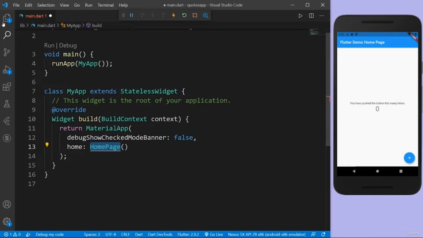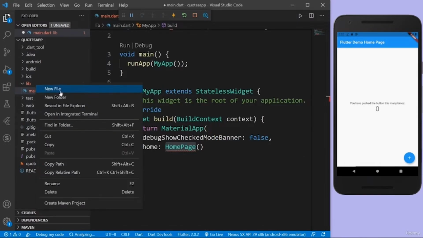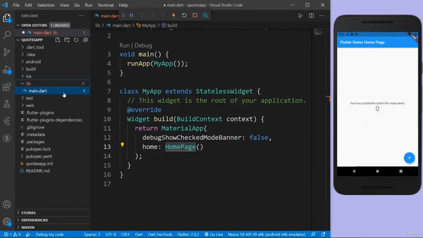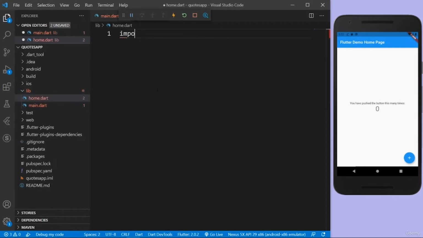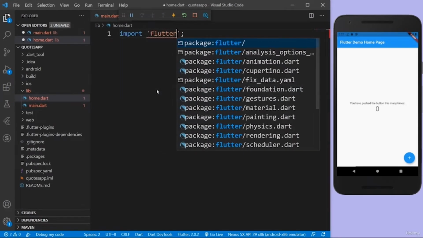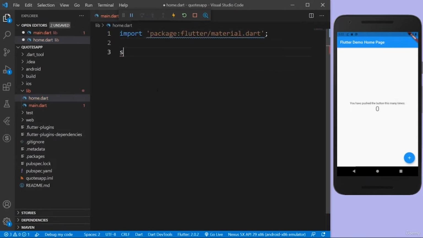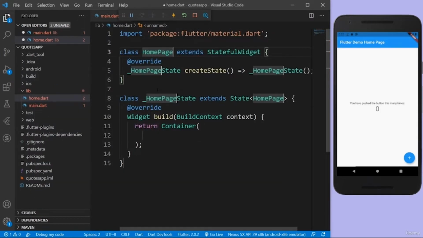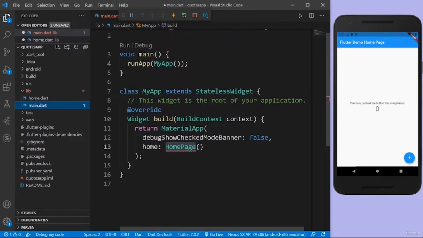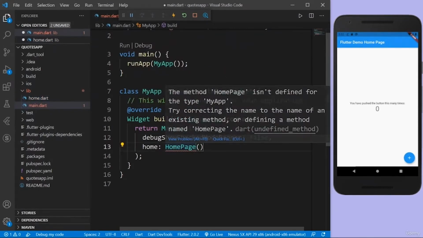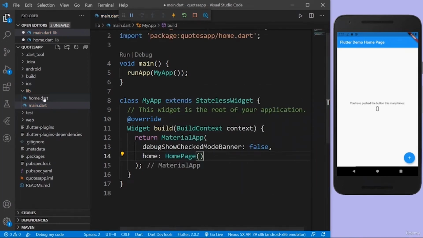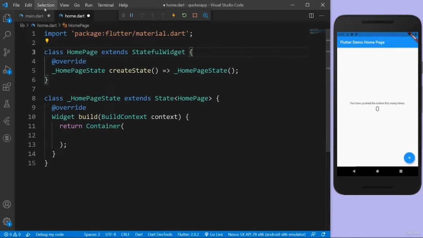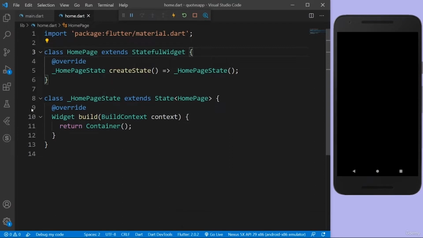And now we have to create this widget. So let's create a new file named home.dart. And then let's import Flutter. Let's create a stateful widget with the stful keyword and then HomePage. Let's import that file here, actually not a package. Perfect. Let's go to home.dart and let's build out our UI. Let's save everything and see what we get. There you go. I have an empty container, that's why it's black.